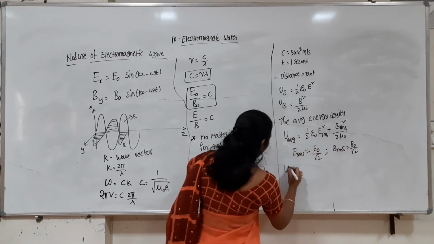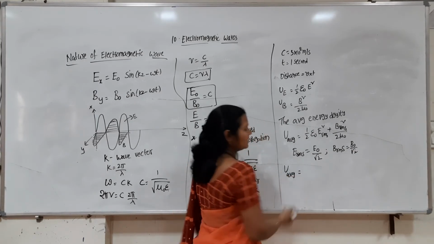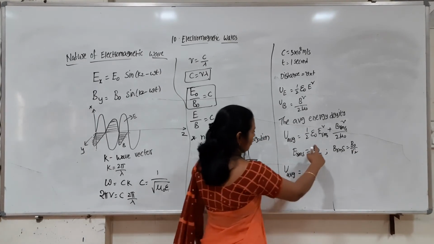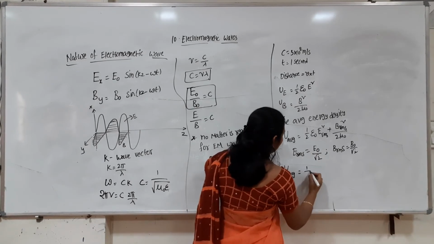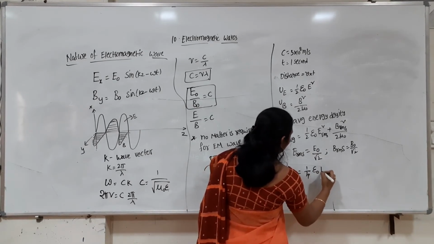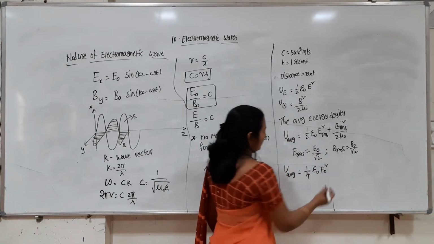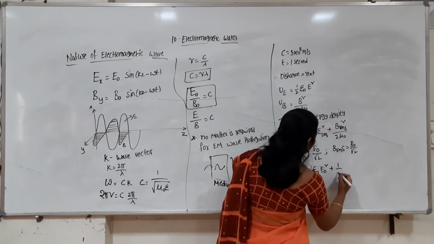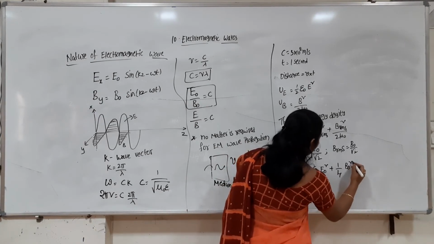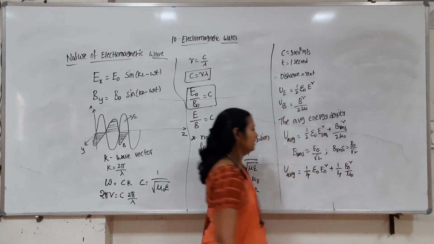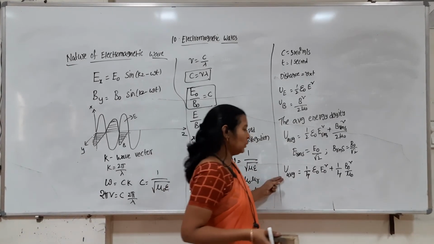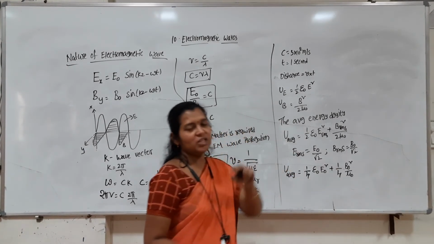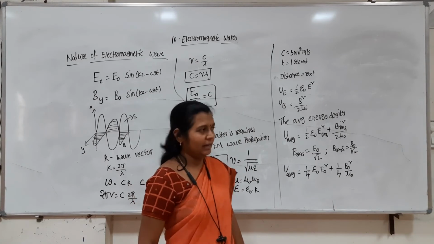So the total average energy density will become 1 by 4 epsilon naught E naught squared plus 1 by 4 B naught squared by mu naught. This is the total average energy density of an electromagnetic wave.